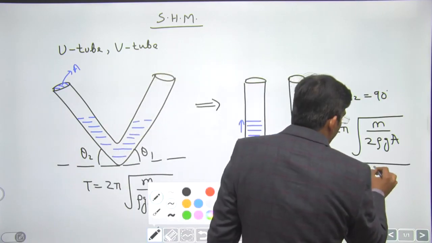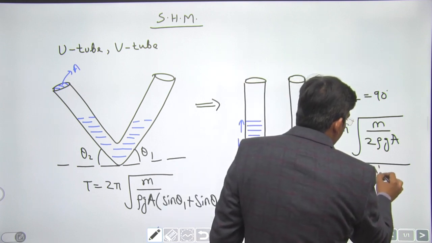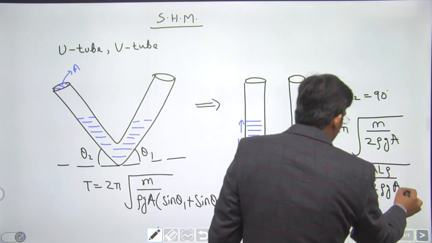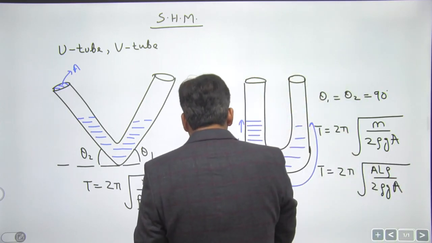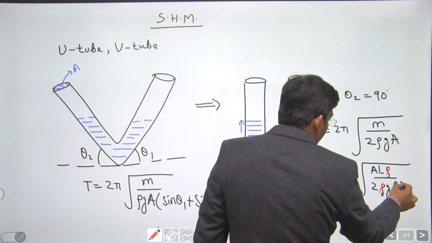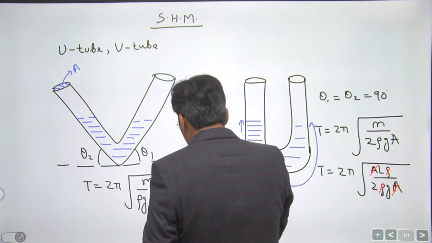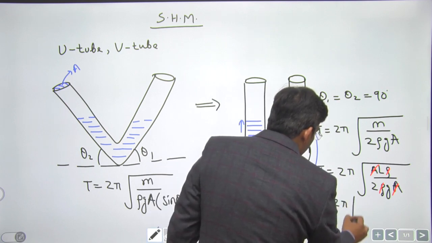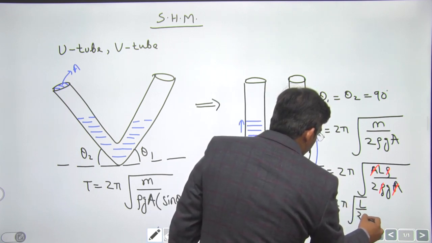So this mass will be area into length, that is the volume, into density, divided by 2 rho g into area. We are going to cancel a few things. Rho gets cancelled, area gets cancelled, right? So we get the value of time period to be 2 pi root L by 2g.